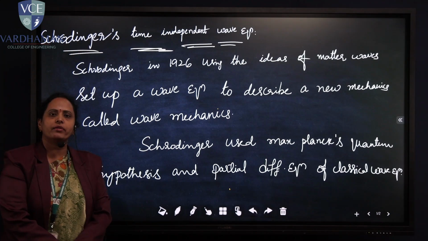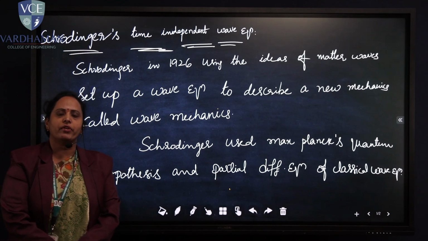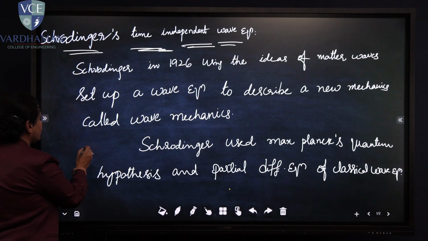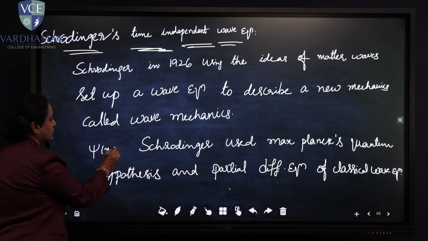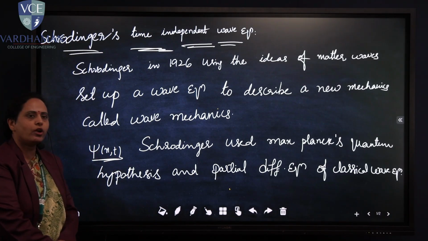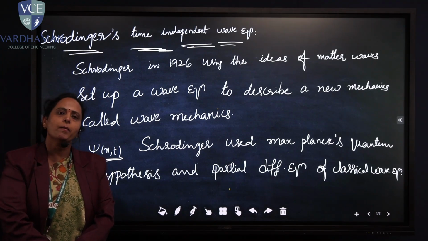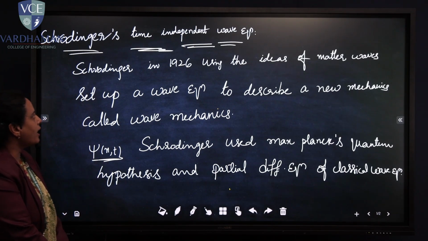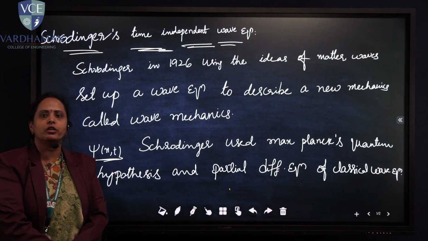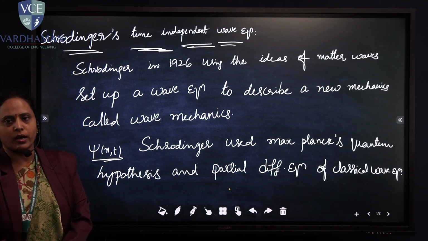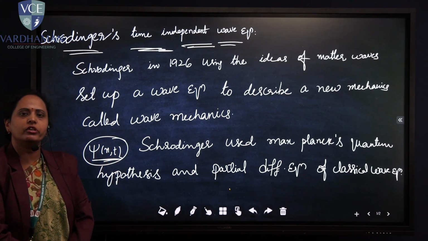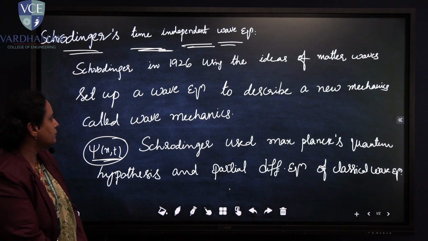In the last section we discussed the significance of the wave function. So how Schrodinger describes matter waves by using the wave function called psi of x comma t. By using this particular wave function psi, let us see how we are going to set up a wave equation for these matter waves. Schrodinger in 1926 itself, by using the ideas of matter waves, set up a wave equation to describe the new mechanics called wave mechanics. Here he took a new function called psi of x comma t, which describes the motion of the matter waves.